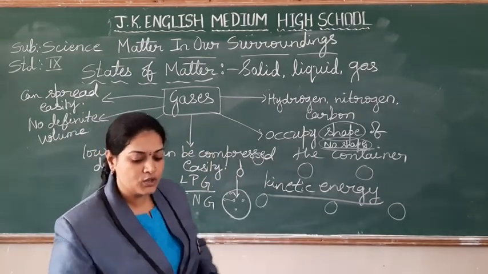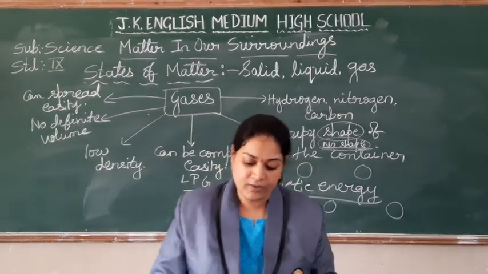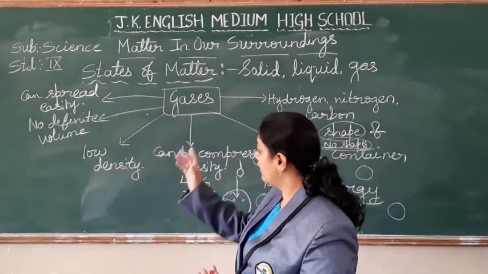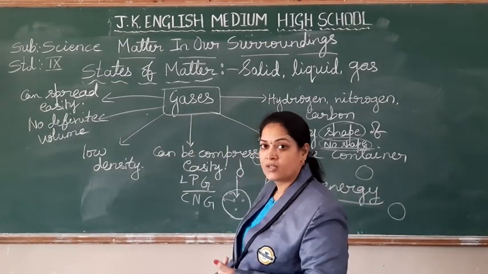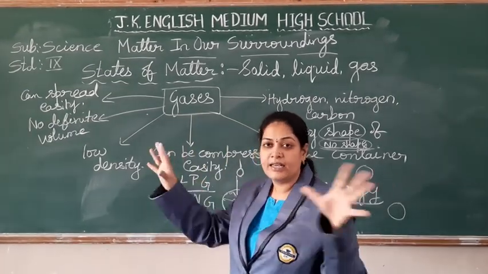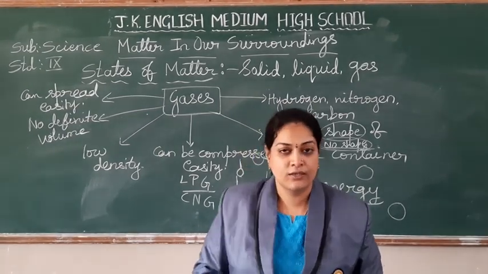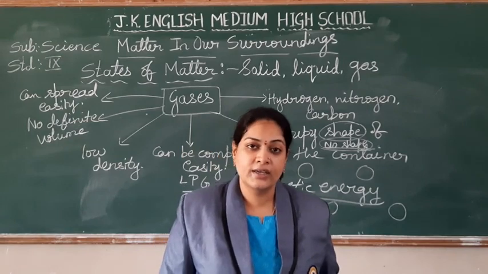So what is the conclusion? No definite shape, no definite volume. There is high compressibility and low density. They can move easily, and easily they can spread over. That is because of the kinetic energy. Hope you are understanding, students.